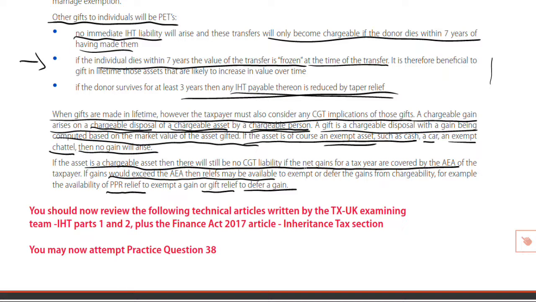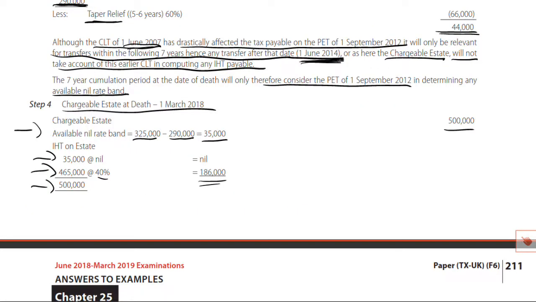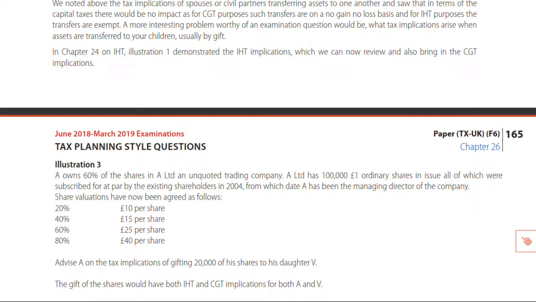Now, in addition to what we've just spoken of, what you would find again useful, let me see if I can find it here. Yes, here. Chapter 26 is the chapter on tax planning style questions. The sort of what we're now seeing to be the sort of 10-mark exercise in section C. And one part of that might be a capital taxes problem.